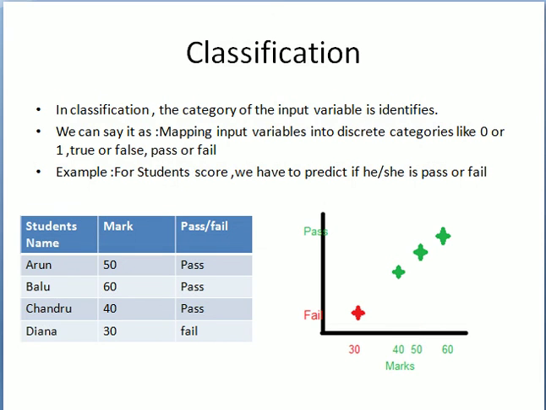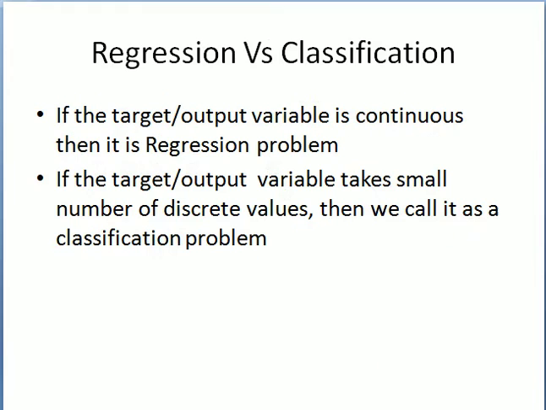Okay, so let us conclude this. If a target output variable is continuous, then it is a regression problem. If the target or output variable takes a small number of discrete values, then we call it a classification problem. Okay, so these are the two places where you use regression or classification problems.